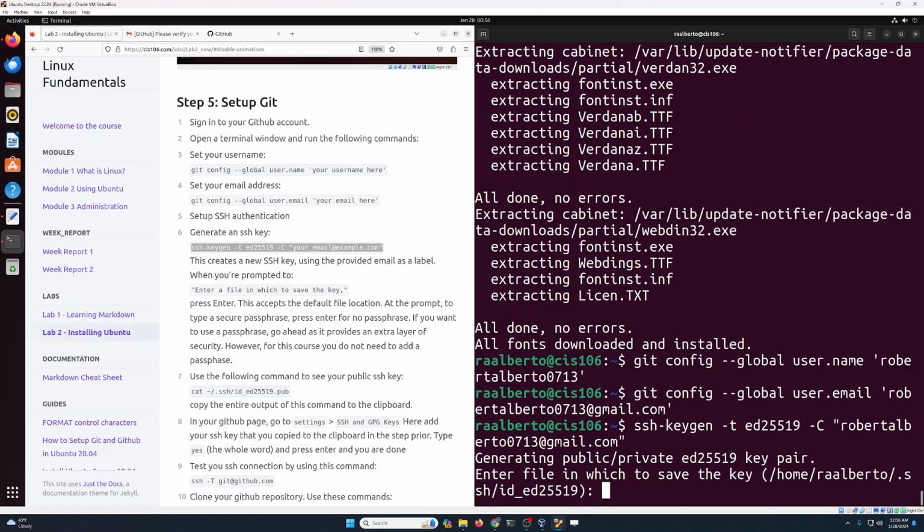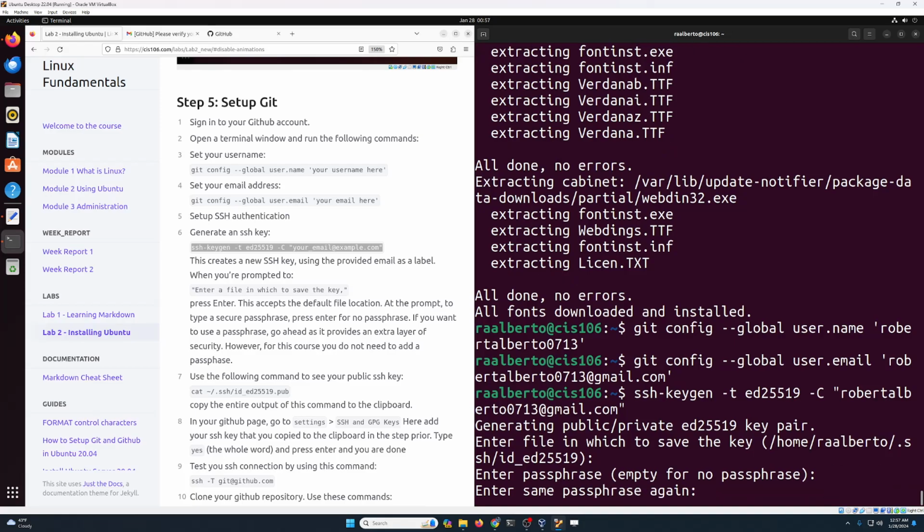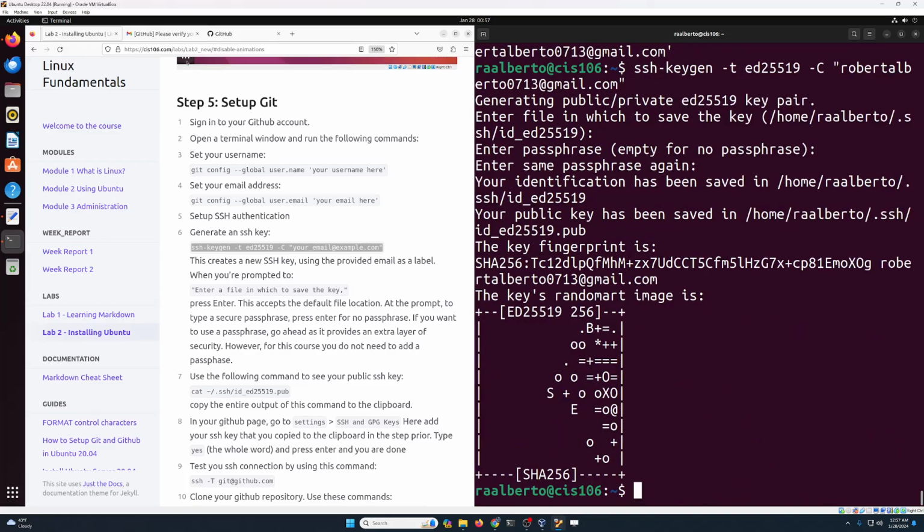Press enter over here to save the key in the right place. Press enter for the passphrase. No passphrase, no passphrase at all. You're welcome to add a passphrase, but every time you use the git commands, you're gonna type the same passphrase. Since this is just a testing environment, we're just gonna use no passphrase for now.